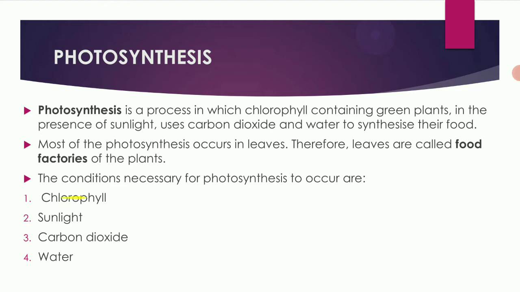The conditions which are necessary for photosynthesis to occur: chlorophyll, sunlight, carbon dioxide and water. These are the four conditions which are necessary for photosynthesis to occur.